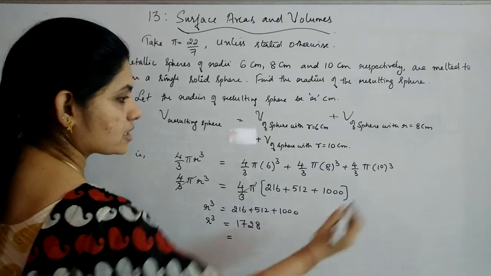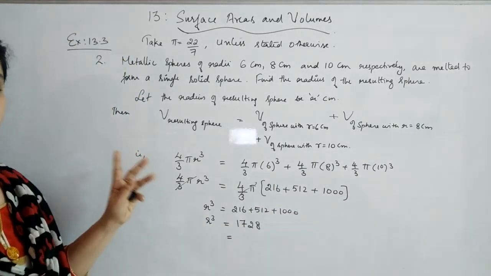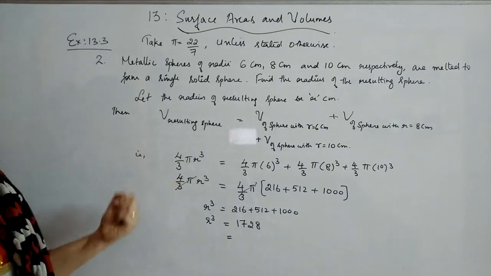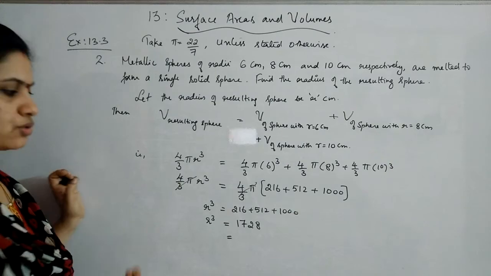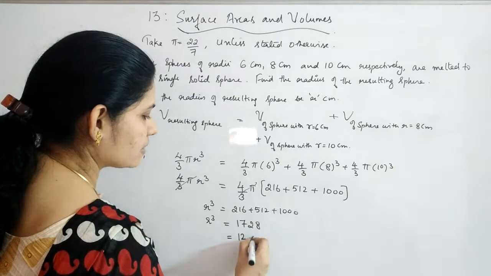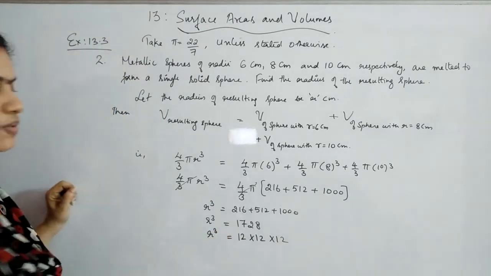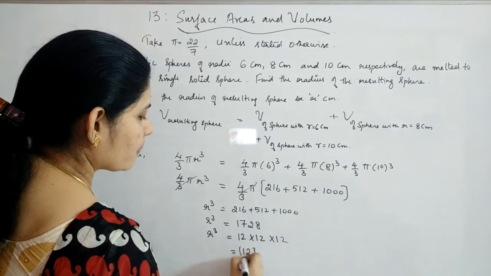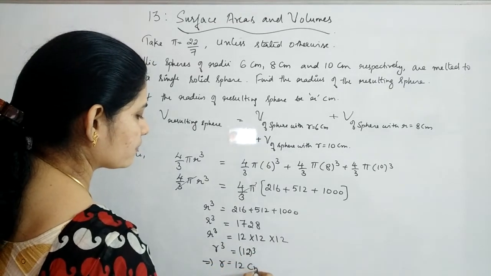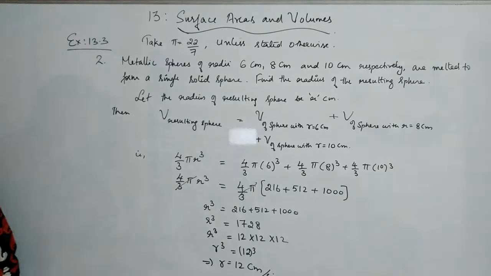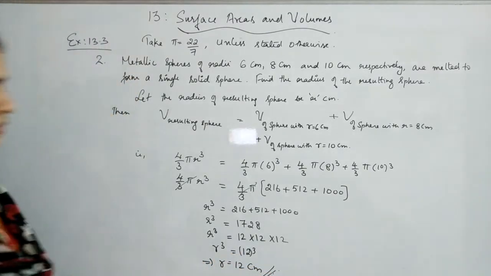So you can just take the LCM process and find out three numbers. If you are getting a number thrice, you take it once, like that you will get the cube root of 1728. Or else you can just write 1728 as 12 into 12 into 12. So r³ is 12 into 12 into 12, or 12³. That means you will get r to be 12. So the radius of the resulting sphere is 12 centimeters. Okay.